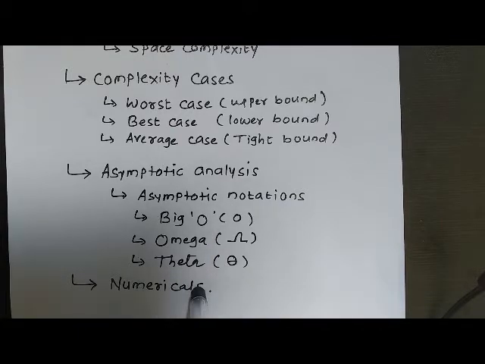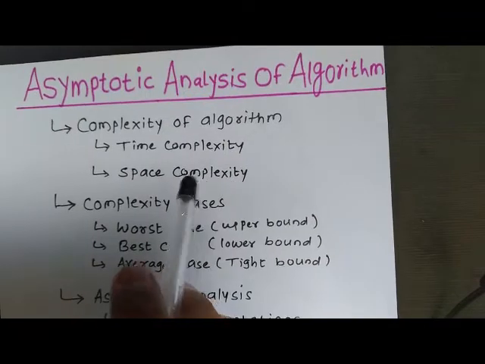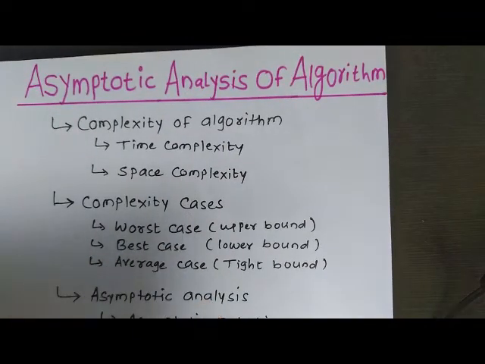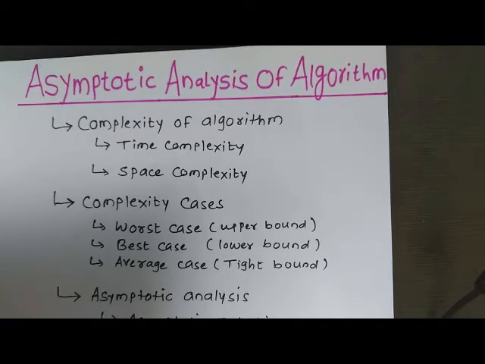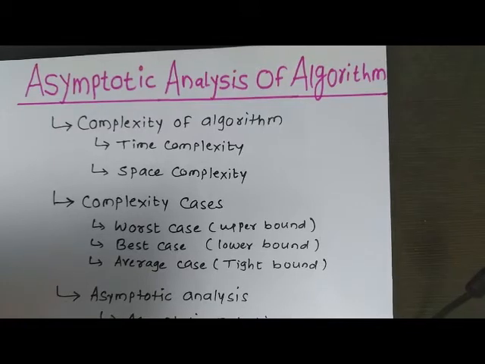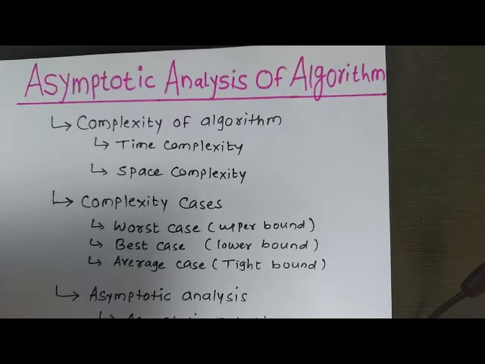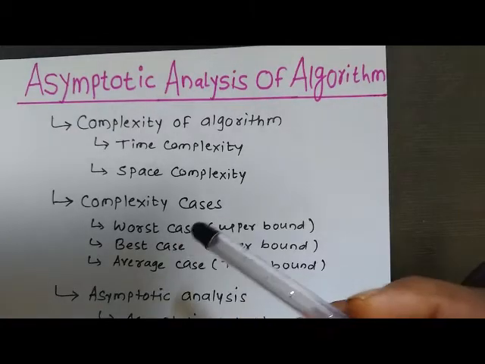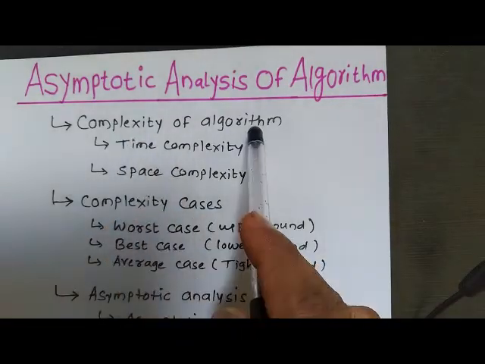Now, as we know that in computer science, to solve any particular problem, we write computer programs. Before writing the actual computer programs, we give a step-by-step description of the solution in terms of algorithms. Since there can be more than one solution for a particular problem, we have more than one algorithm as well. Which algorithm should be chosen for the actual implementation depends upon some factors, and those factors are nothing but the complexity of the algorithm.